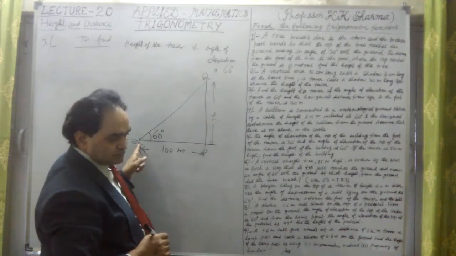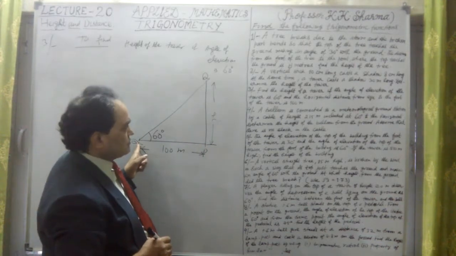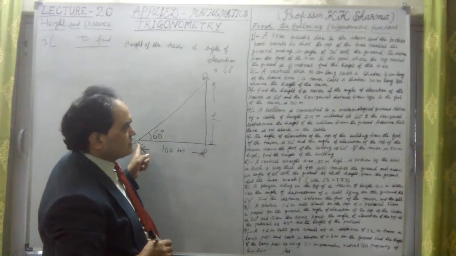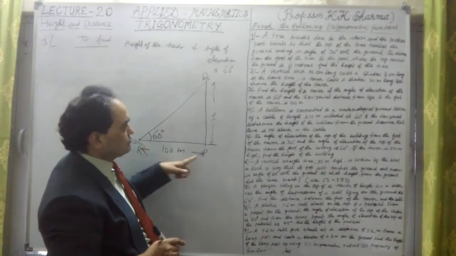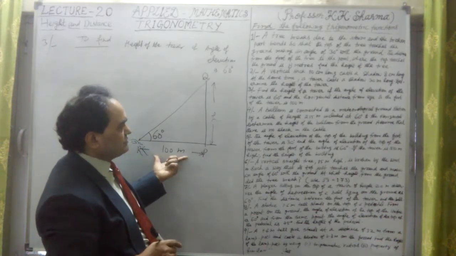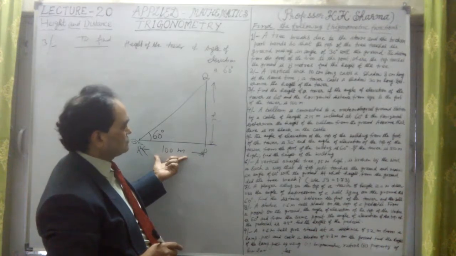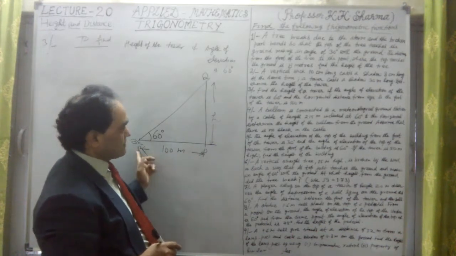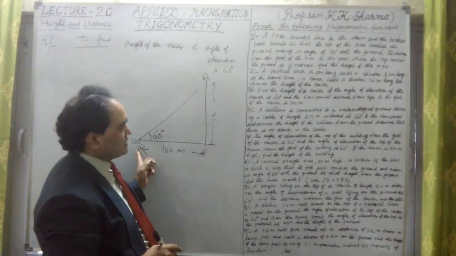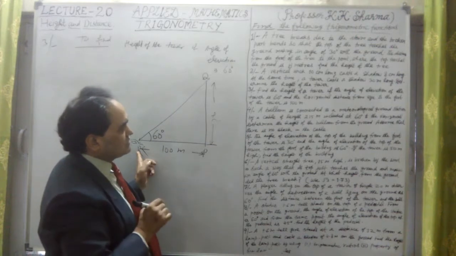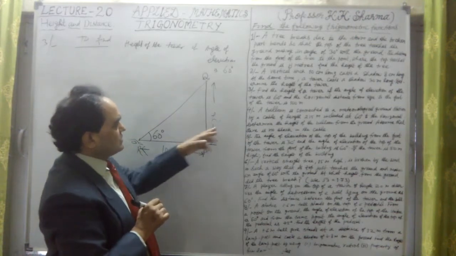From this watching point, the angle is 60 degree, and the horizontal distance from the eye to the foot of the tower is 100 meters, the distance on the ground from the foot of the tower to the eye, from where we are watching the top of the tower. Now the question says, what is the height of this?